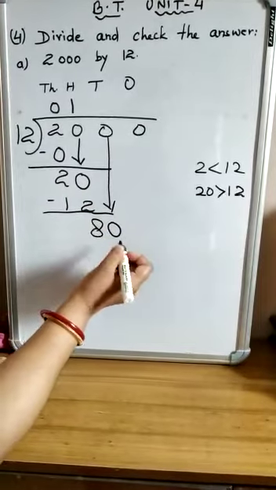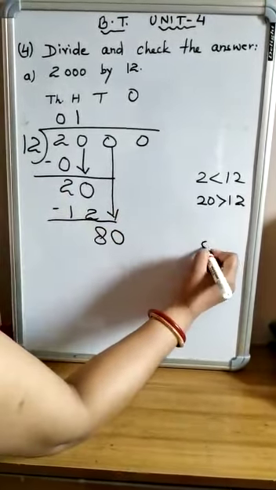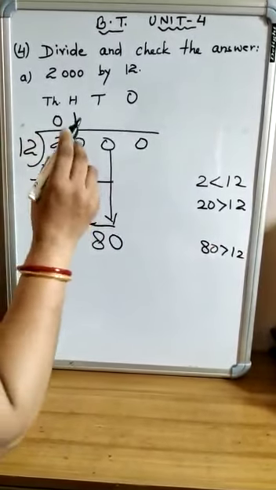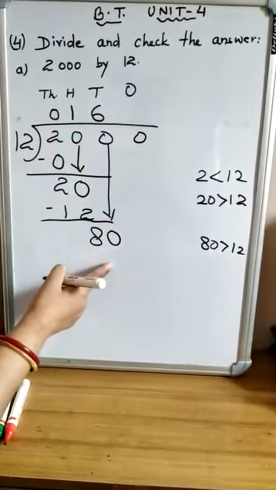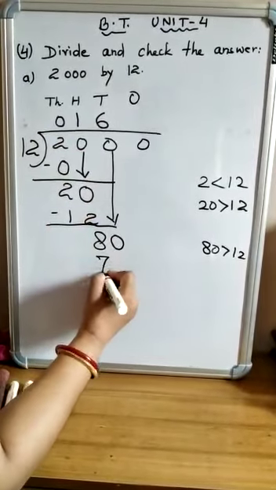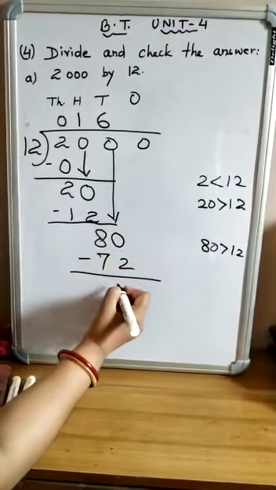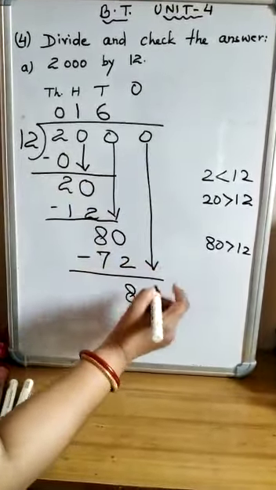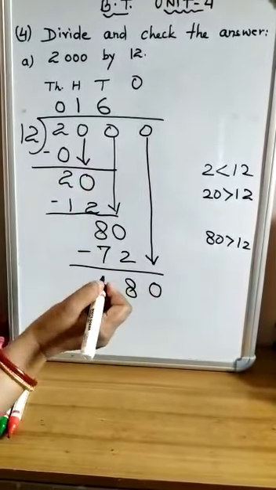It becomes 80, 80 tens. 80 tens will be divided by 12. Here 80 is more than 12. So let's start the table. 12 sixes are 72. 12 sevens are 84. 84 will not be applicable since 84 is more than 80. So 12 sixes are 72, it is applicable. We can do subtraction from 80. So 80 minus 72 is 8. Now I will again put down the last 0 at the ones place. Now it becomes 80 ones. Correct?